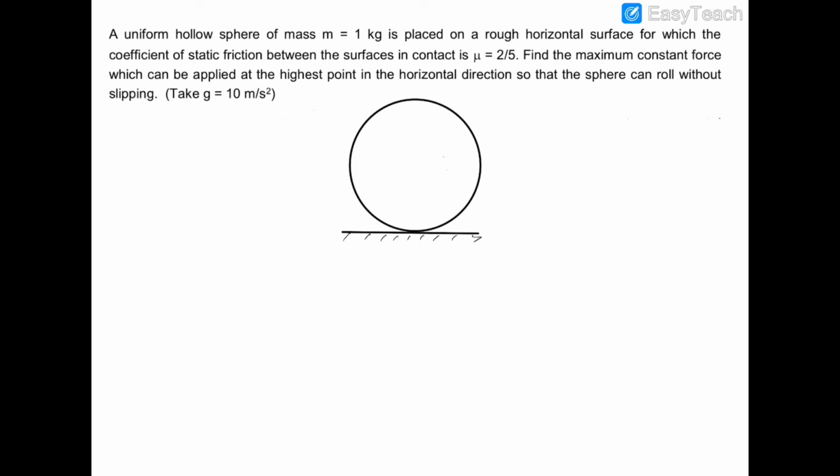So first of all, let us apply that force on the top point, and let us write that maximum force is F. The radius of the sphere is, let's suppose, R, and the mass is 1 kg. Now let us assume that the rolling friction is acting on this sphere in the forward direction.